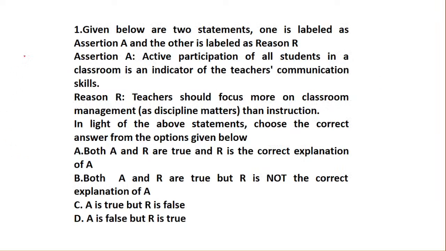Here comes your question number 1, that is assertion and reason. So let's see what the assertion is. Active participation of all students in the classroom is an indicator of the teacher's communication skill. Whereas the reason given is that teachers should focus more on classroom management as discipline matters than instruction. Now you have to tell me which option goes right.